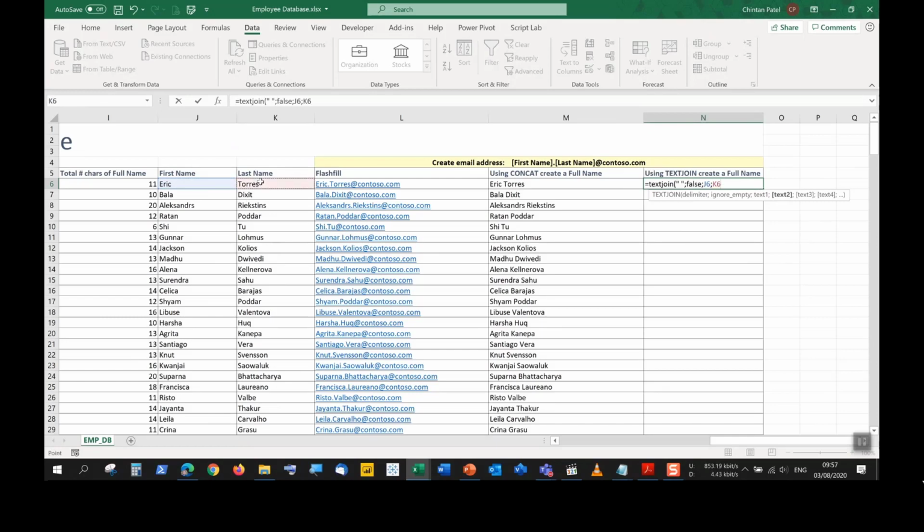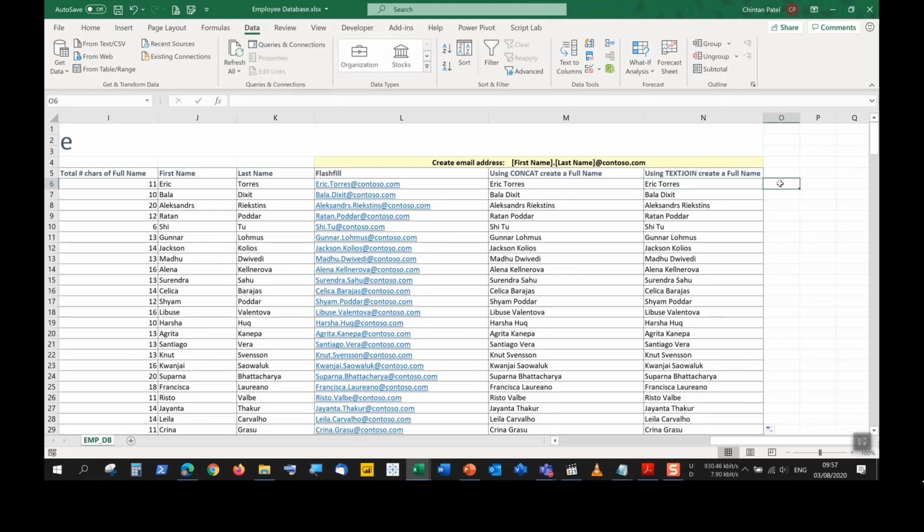And then the next part is cell K6. So this is slightly different where we had to specify to Excel the delimiter you'd like to use to join, and then afterwards, we would specify the text we'd like to use. So we can close our brackets here, push enter, and we get the same results.